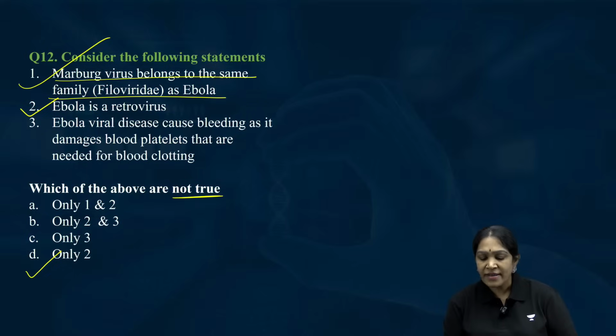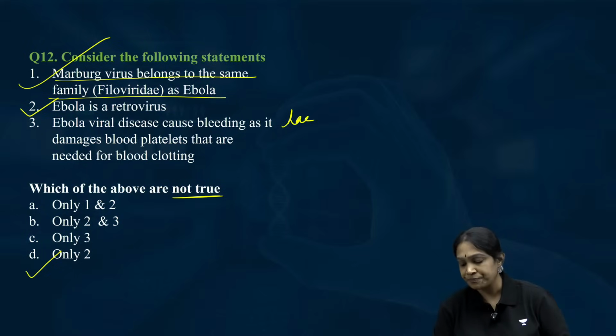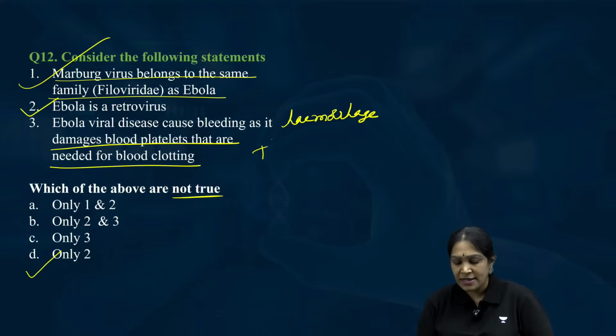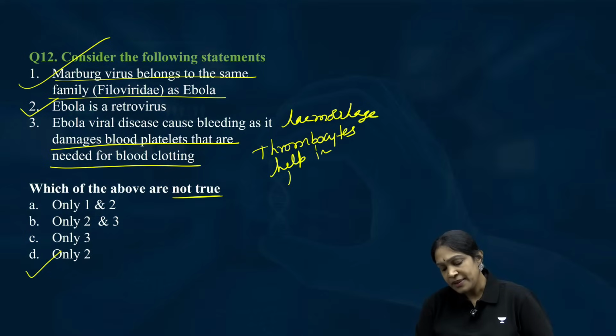Ebola virus disease causes bleeding, hemorrhage, because it damages the blood platelets. Blood platelets are also called thrombocytes, and they help in blood clotting.